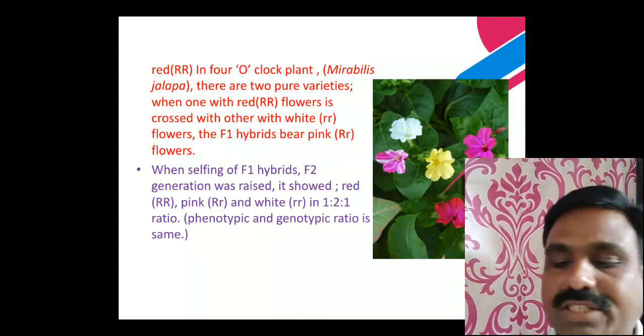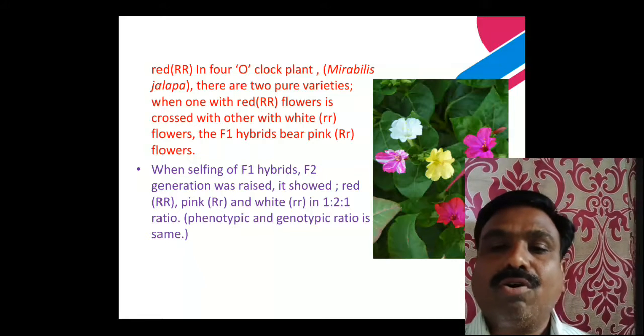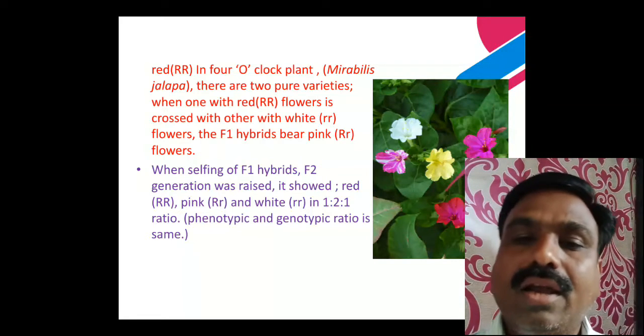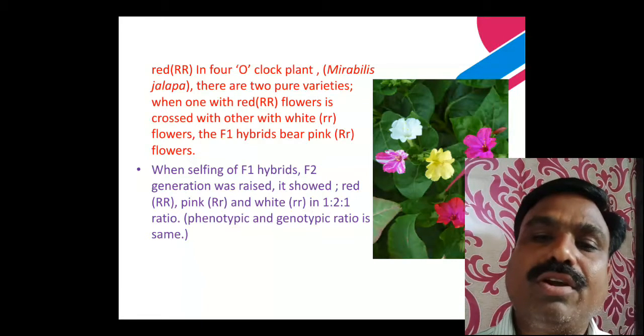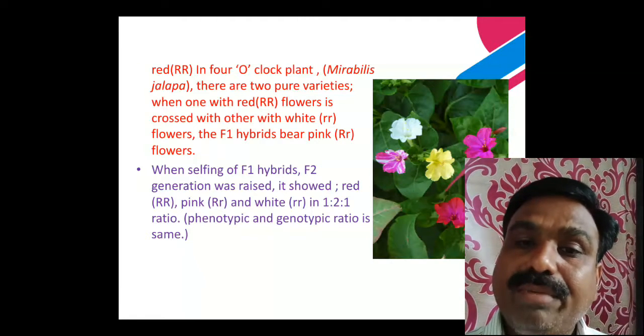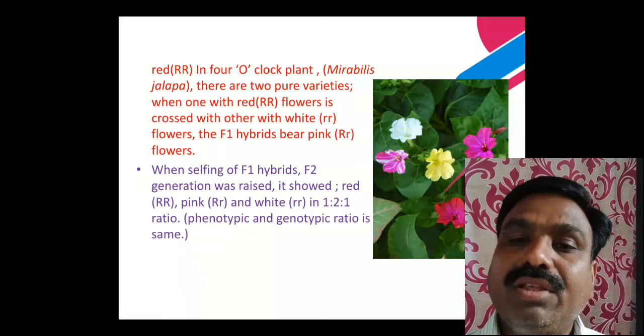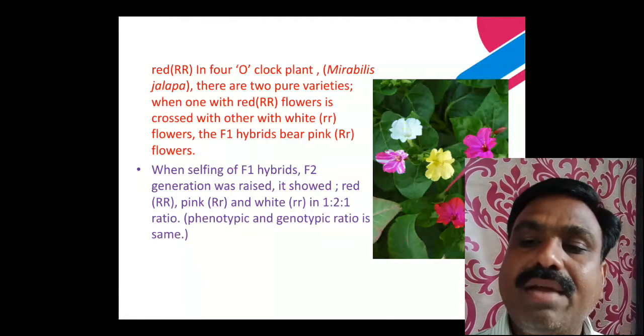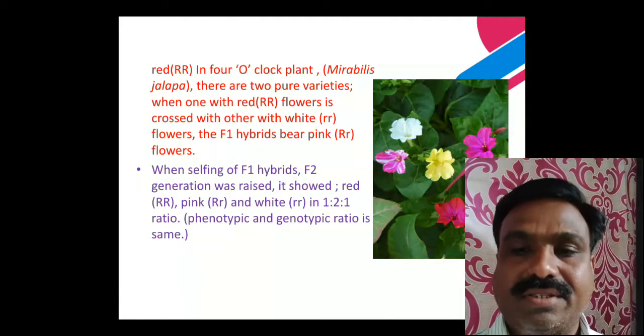One is pure for the red color of the flower, and another variety is pure for the white color of the flower. When the red-flowered plant is crossed with the white-flowered plant, the F1 hybrid bears pink flowers.